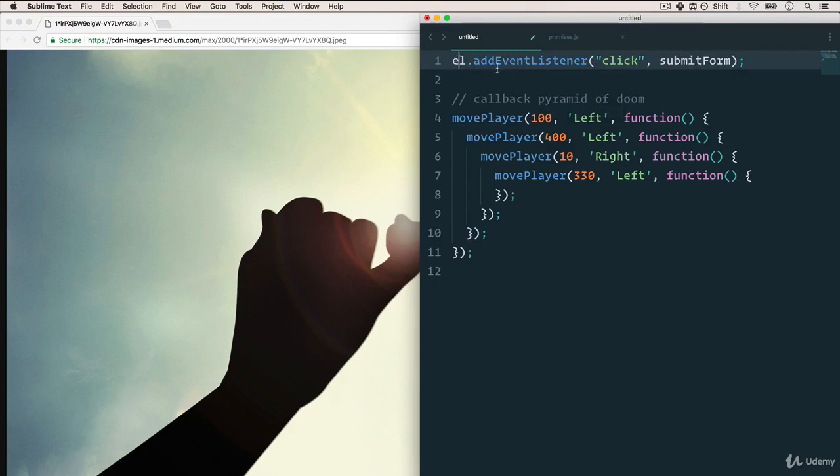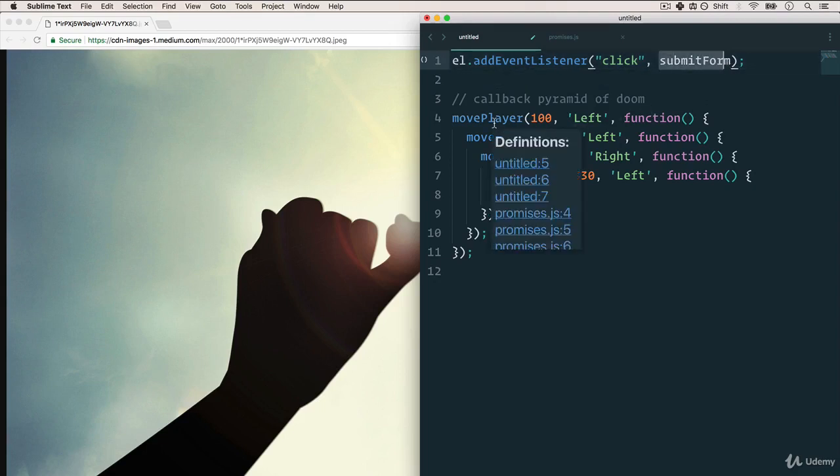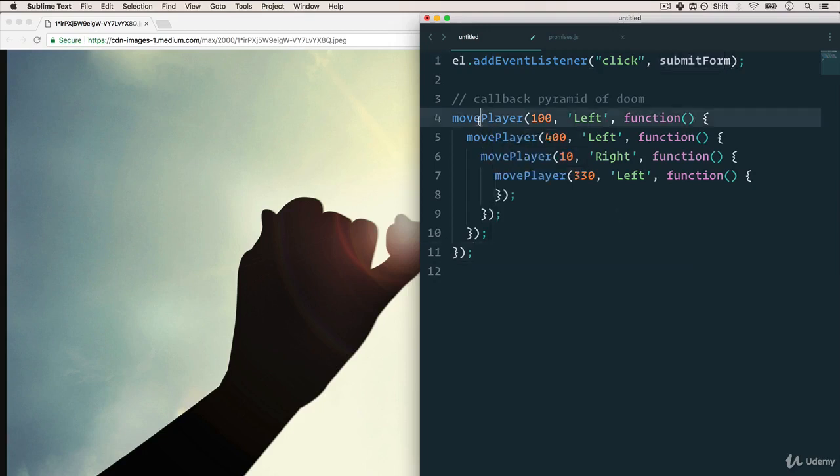We have an element that we're adding an event listener to, and when a user clicks, we're going to have the callback submit form. That is, once the user clicks, we're going to answer with submit form. Let's think of another example. Let's say we're creating a game, and we have this move player function that has the distance to move the player and the direction.